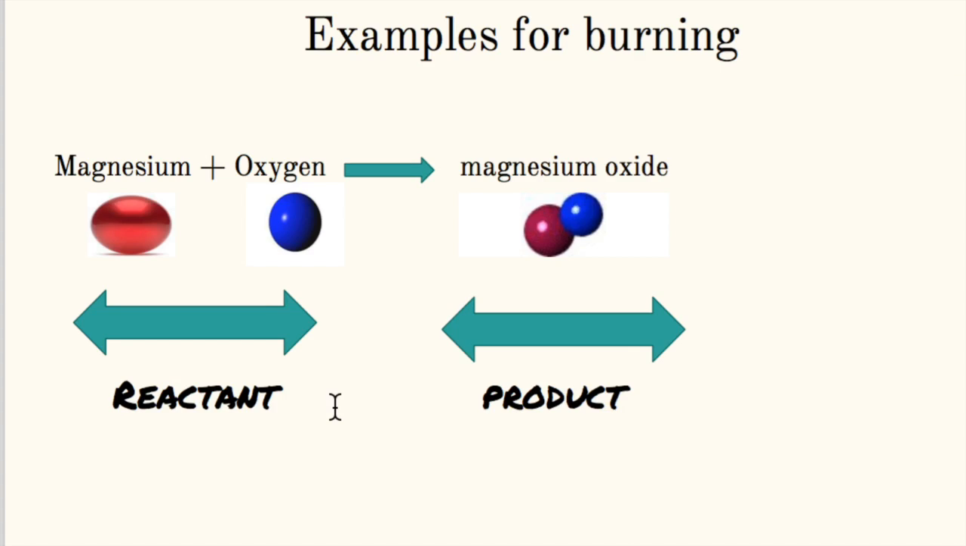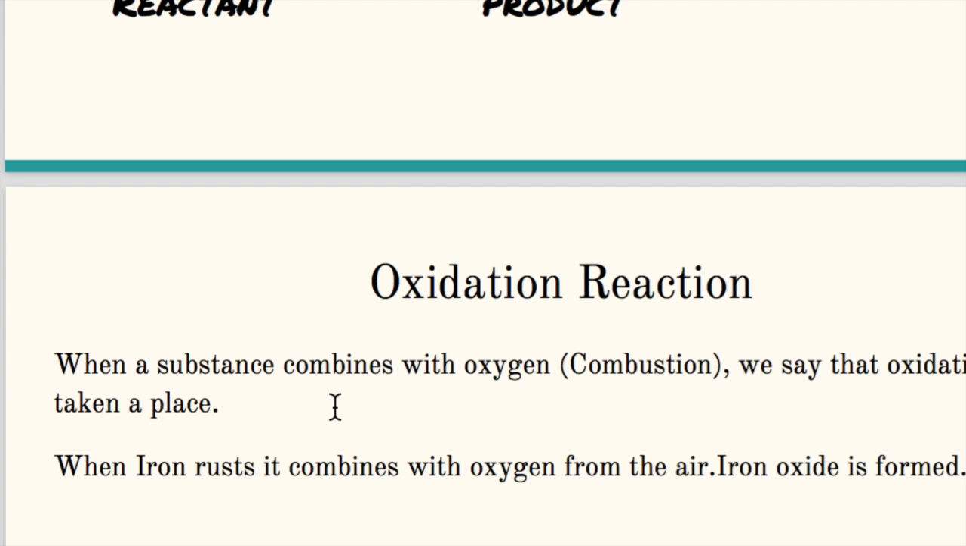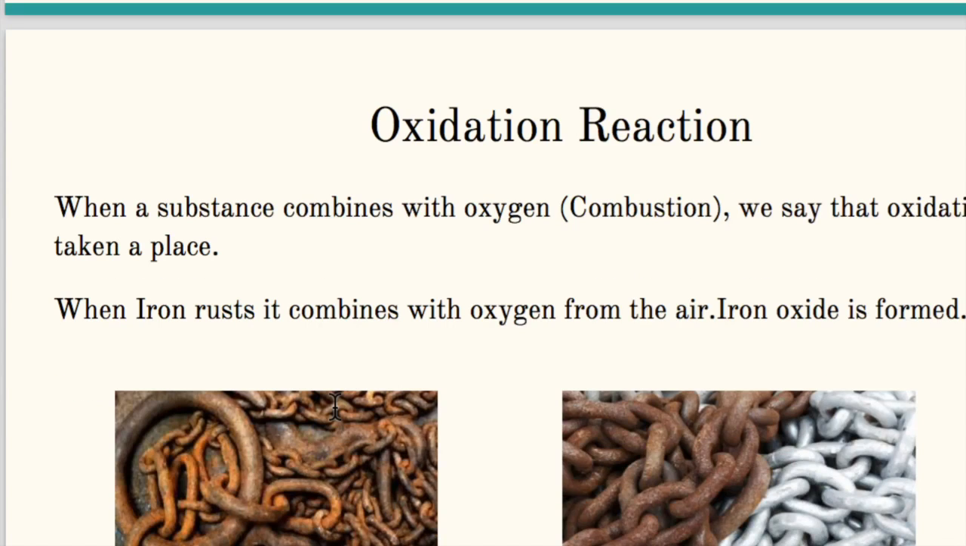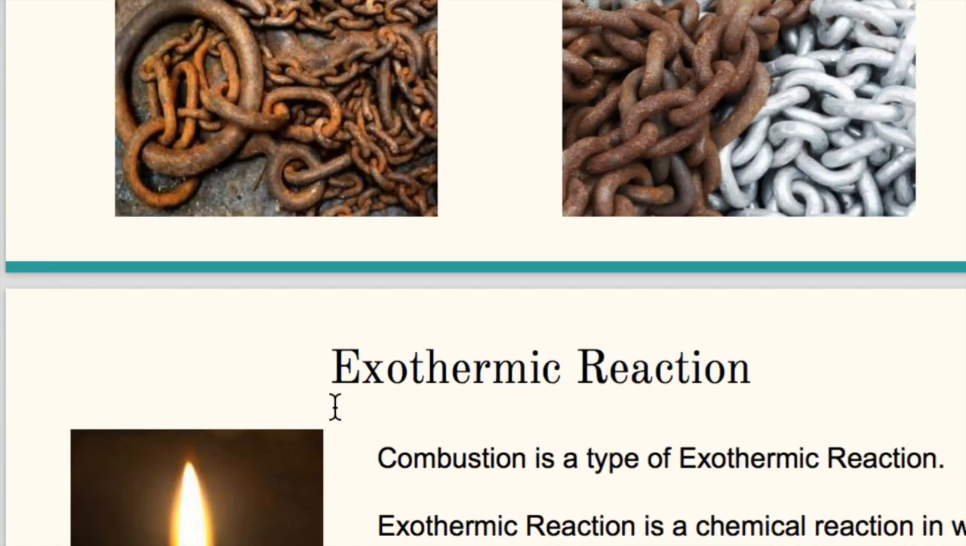In this slide, I'll be talking about oxidation reactions. When a substance combines with oxygen, as in combustion, we say that oxidation has taken place. When iron rusts, it combines with oxygen from the air, and iron oxide is formed. Combustion is a type of exothermic reaction. An exothermic reaction is a chemical reaction in which energy is given out into the environment.